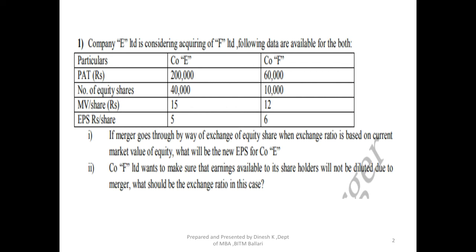They don't want to get diluted. When I say diluted, they don't want to have less than 6 rupees. So they want to make sure to the acquiring company of a certain exchange ratio where the earnings of the target company are not diluted, based on which the exchange ratio has to be fixed. That is the condition. Let's look at sub question 1 and sub question 2.